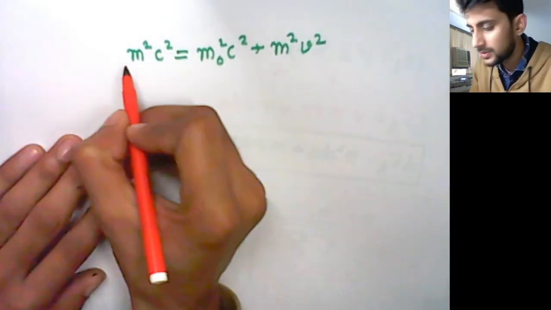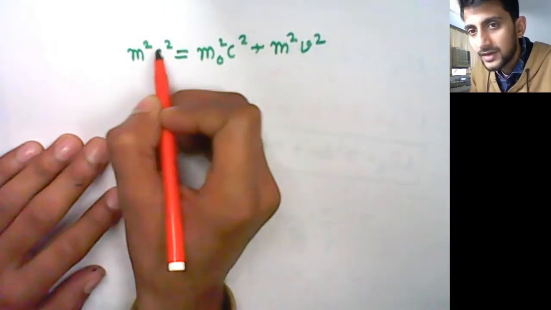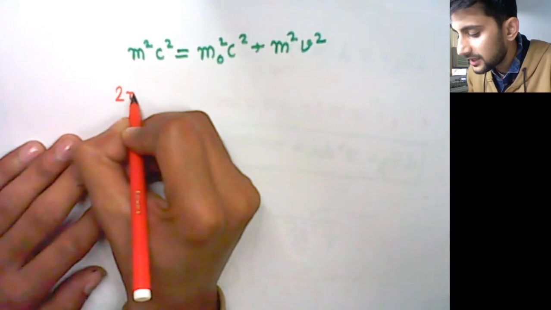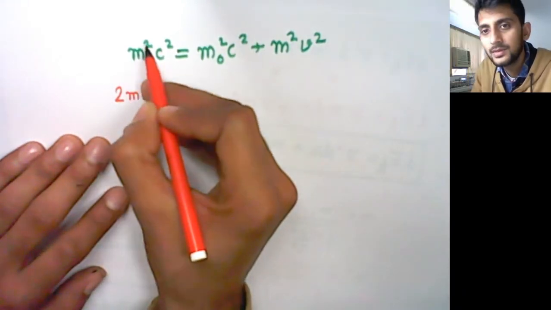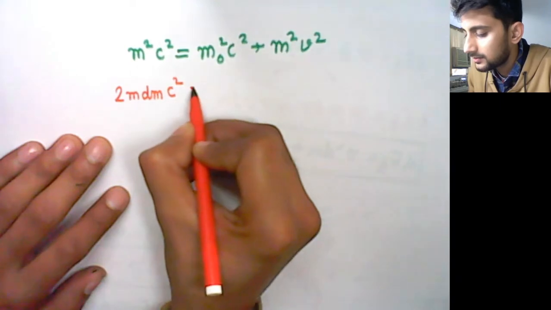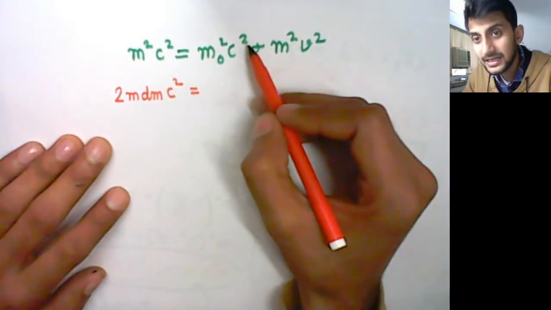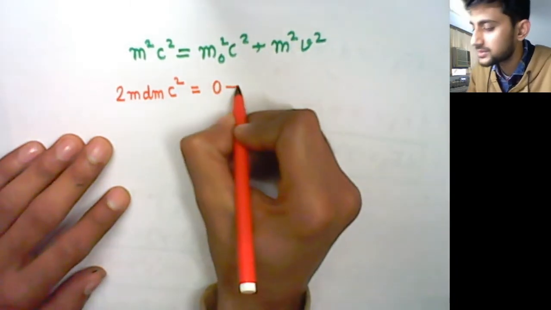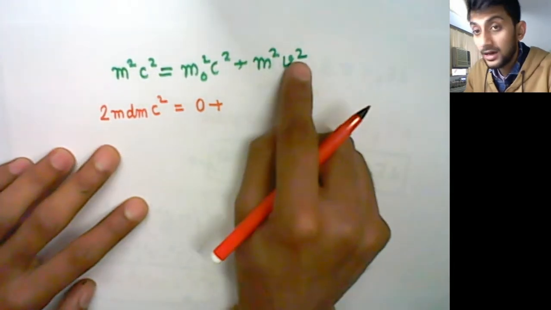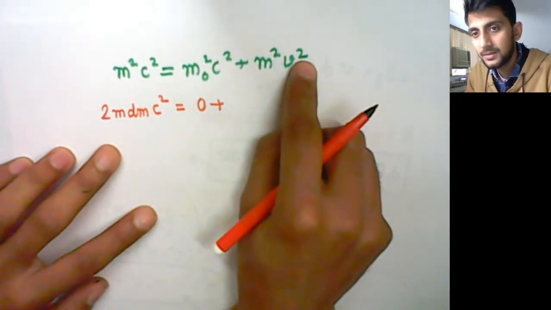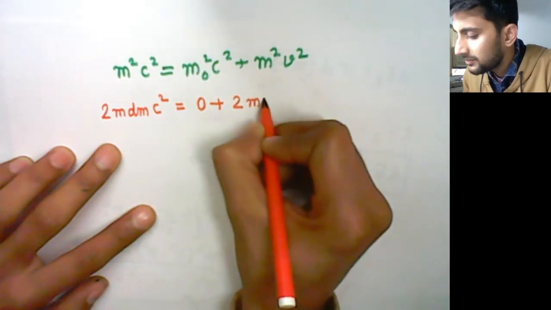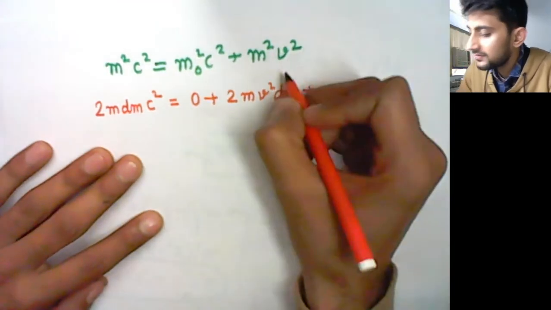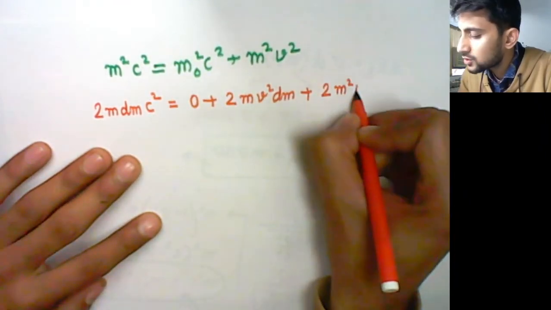If you consider this equation and take the partial derivative with respect to v and m, c square will be constant, so the derivative is 2m dm into c square is equal to, now the derivative of this, because m naught is constant and c is also constant, is 0, plus, here two things are different and each will give a different derivative. If you take it with respect to m, it will become 2mv square dm, and if you take it with respect to v, it will be 2m square v dv.